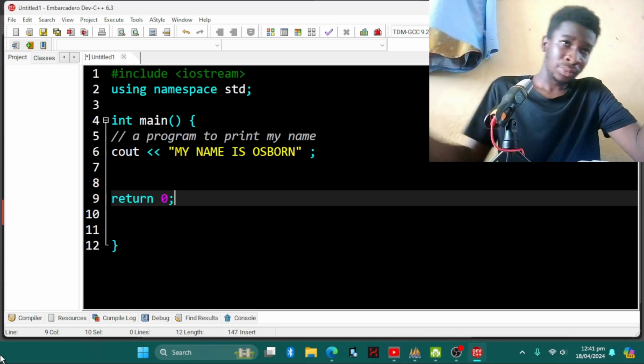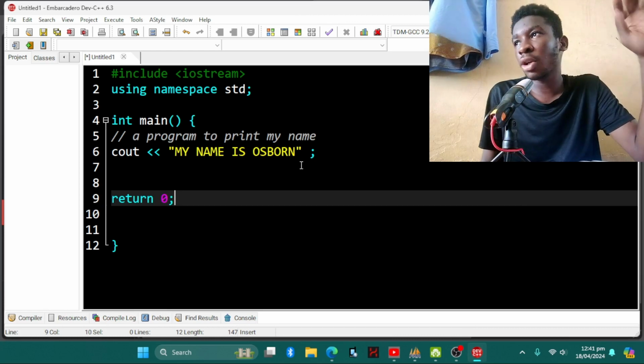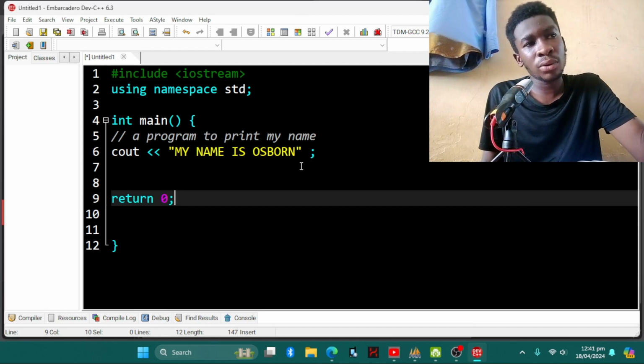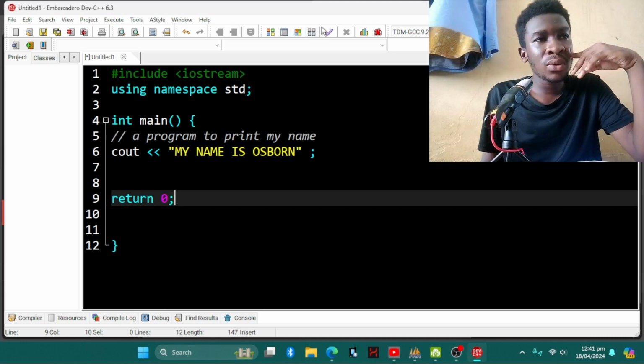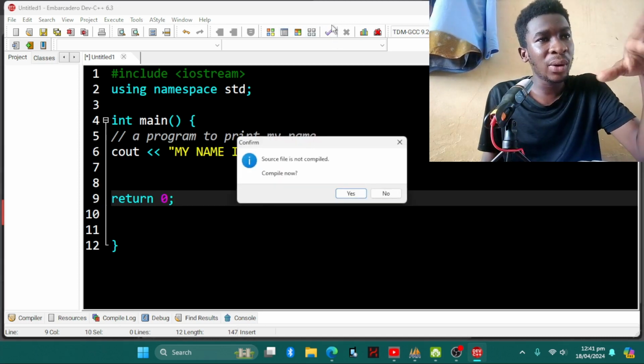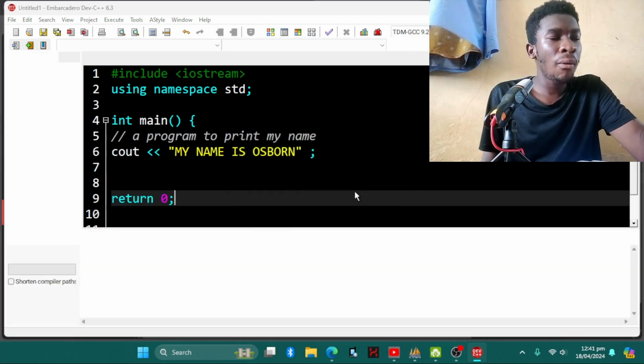So now this is how you can compile it, and after that I'll teach you how to read error logs and how to fix errors in your program. What you have to do now is click on this check mark, click on compile, and wait for it to load.